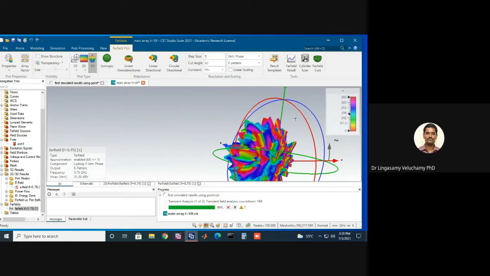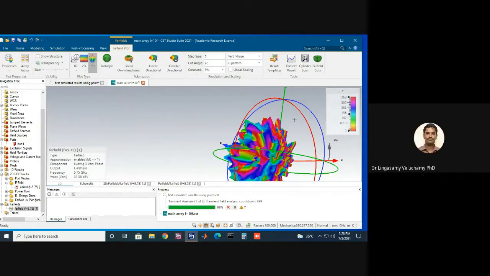For example, for circularly polarized you will get axial ratio bandwidth, where axial ratio should not go beyond 3 dB. You can say impedance matching bandwidth also is there: return loss should not deviate beyond 10 dB within that frequency. Polarization too: if your antenna works for dual polarization, what bandwidth does it operate? And radiation pattern bandwidth, which means the same symmetric pattern is achieved for so and so frequency range.